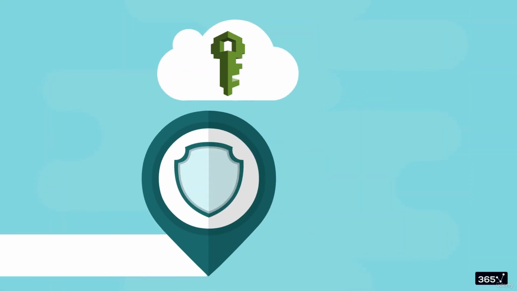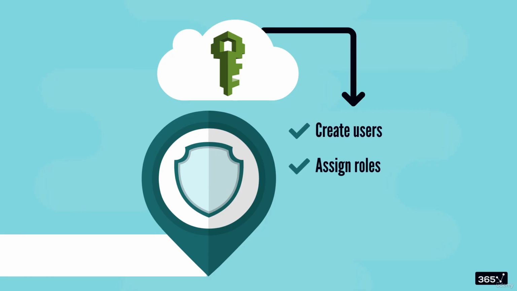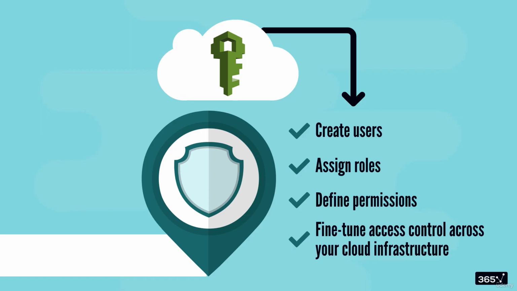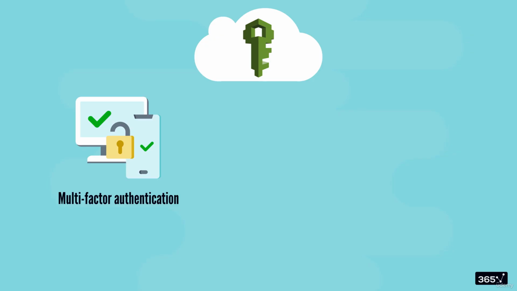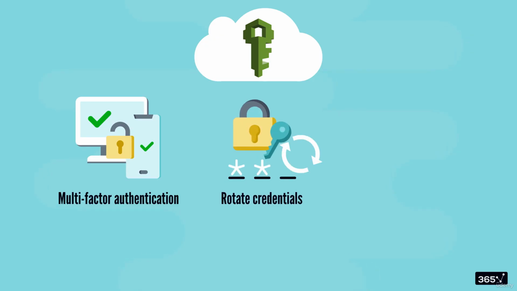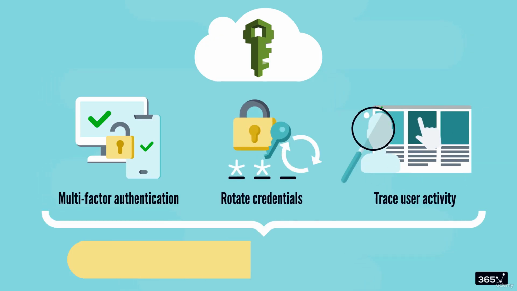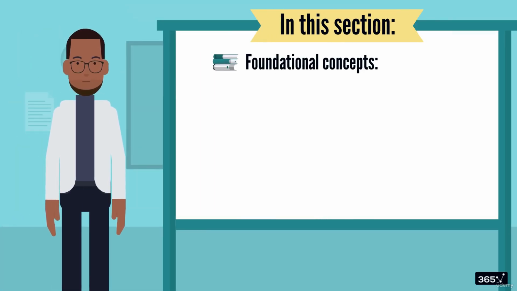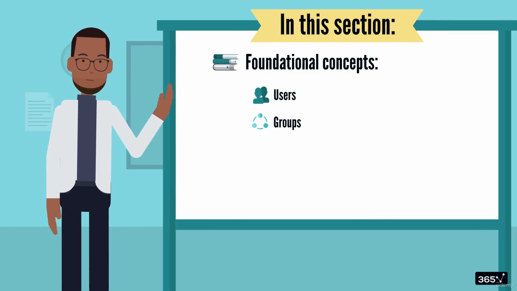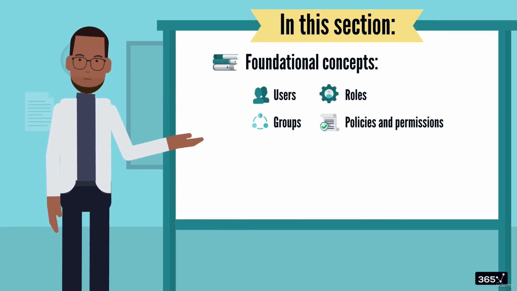Perhaps think of IAM as your security checkpoint. With it, you can create users, assign roles, and define permissions, allowing you to fine-tune access control across your cloud infrastructure. You'll also be able to enforce multi-factor authentication, rotate credentials, and trace user activity, all critical for maintaining both compliance and security. This section will introduce you to the foundational concepts: users, groups, roles, policies, and permissions.